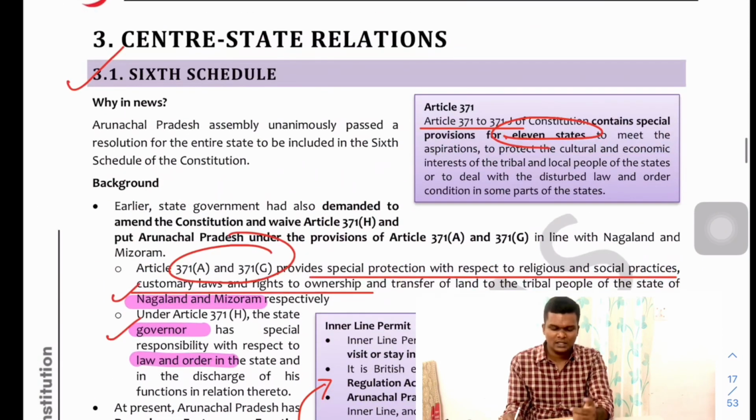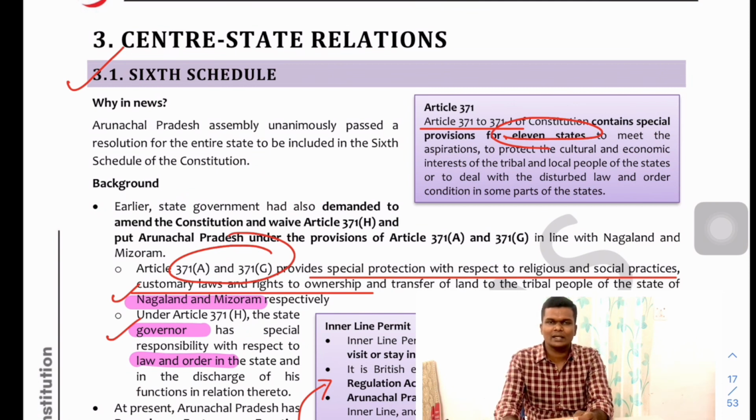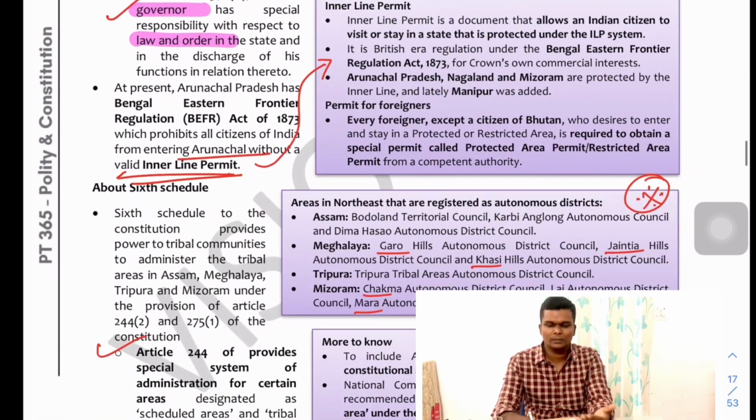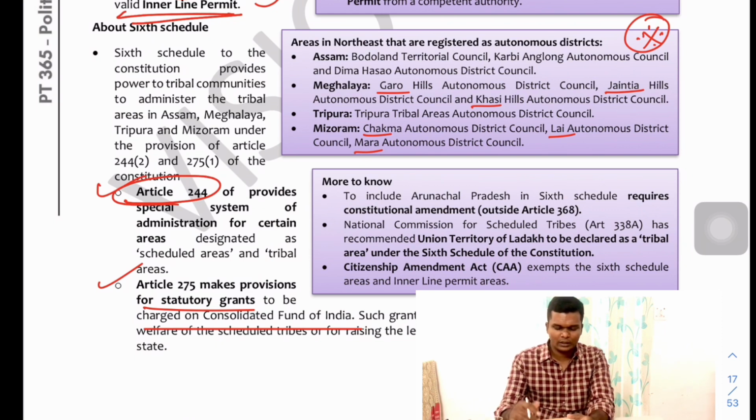There are certain states, like Arunachal Pradesh, in which you cannot enter without an inner line permit. This was recently in the news because Arunachal Pradesh has asked the central government to include the state under the 6th schedule. At present, it is not under the 6th schedule.